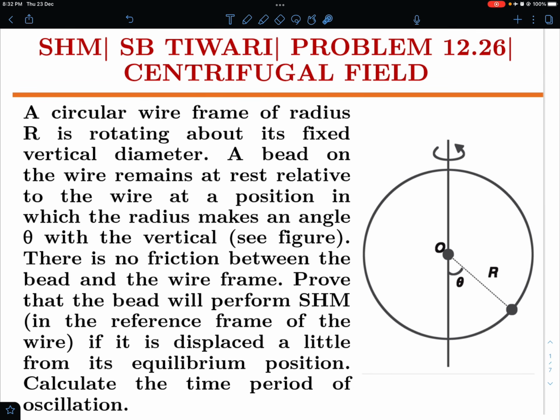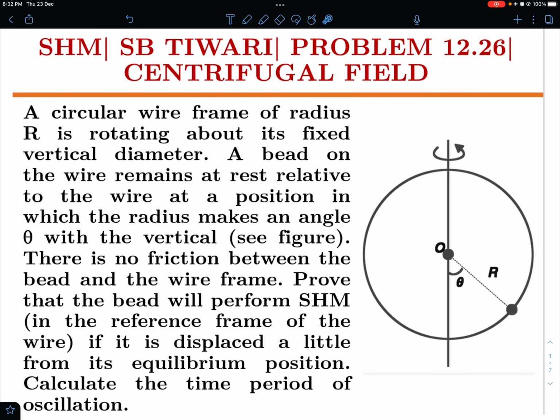So let me read the problem statement. A circular wire frame of radius r is rotating about its fixed vertical diameter. A bead on the wire remains at rest relative to the wire at a position in which the radius makes an angle theta with the vertical. See figure. So this is rotating about a vertical diameter, and here we have a fixed bead, and this angle is given as theta.